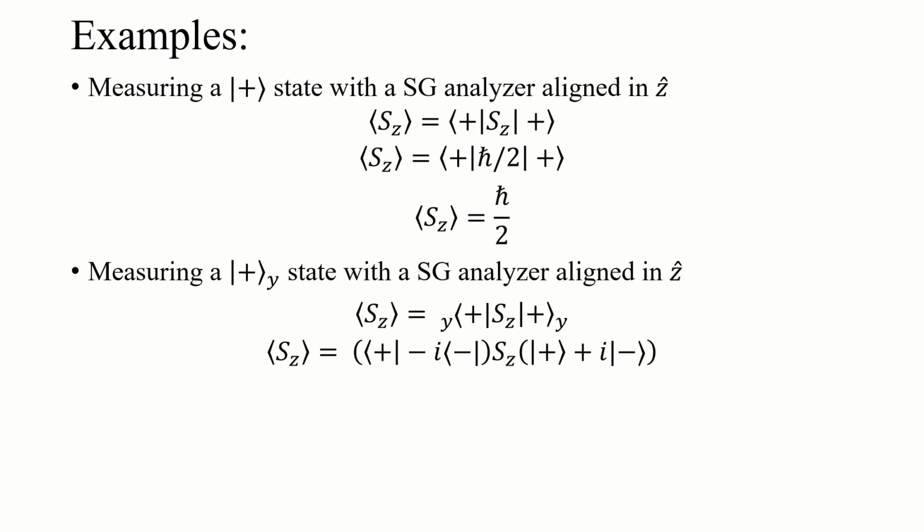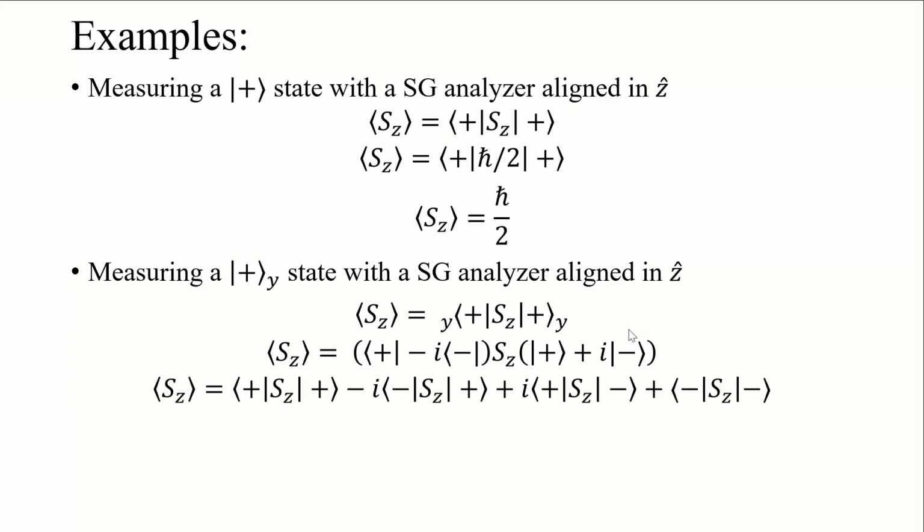We know our spin operators in the z basis, so let's just turn that bra and ket into how they're written in that z basis, which is just spin up minus i spin down for the bras and spin up plus i spin down for the kets. You can do this a few ways. One way is to do it the same way you would do algebra, first inside, outside last, where we have the spin ups sandwiching the S_z operator, the negative i spin up and the spin down sandwiching, and so on and so forth through this.